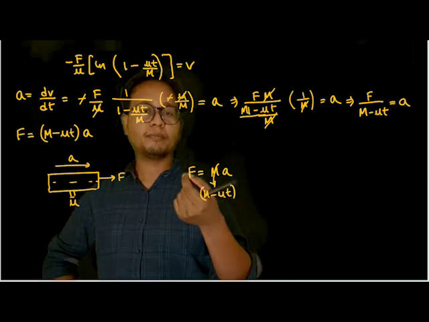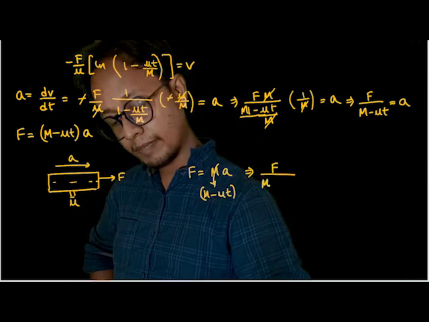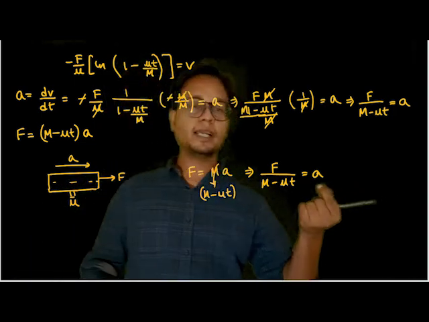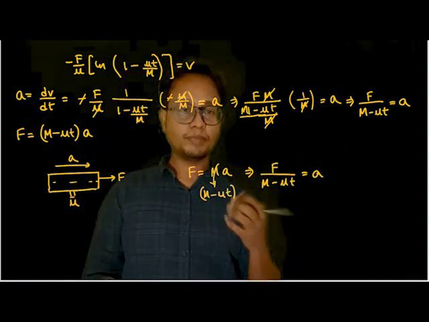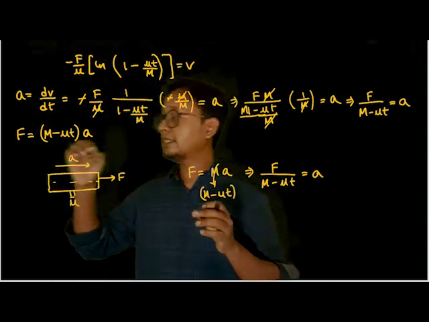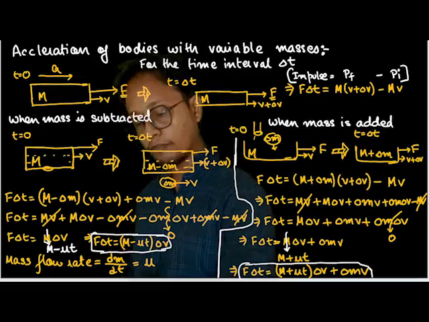The acceleration at time t will be given by constant force divided by this value, F divided by (M − μt). When you integrate this, since acceleration is dv by dt, you also get the relation of v and t. Simple enough. Understood the scenario? In this scenario, the sand was falling off from the car.